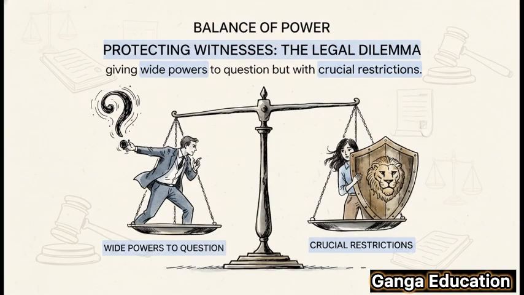So, Section 149 is found in the chapter about the examination of witnesses. And, it's all about a critical balance. On one hand, it gives lawyers a pretty wide runway to question a witness. But on the other, it puts up some really important guardrails to protect witnesses from harassment. Mastering this legal tightrope walk is exactly what you need to do for your exams.